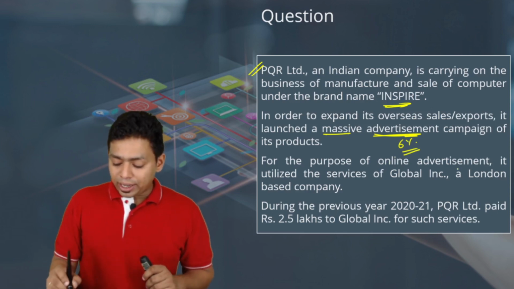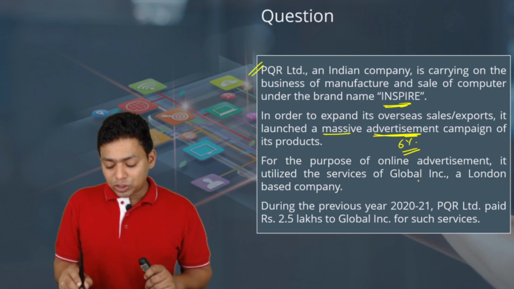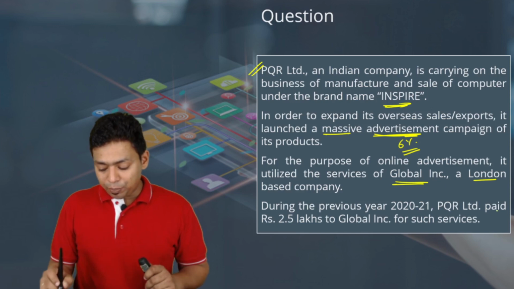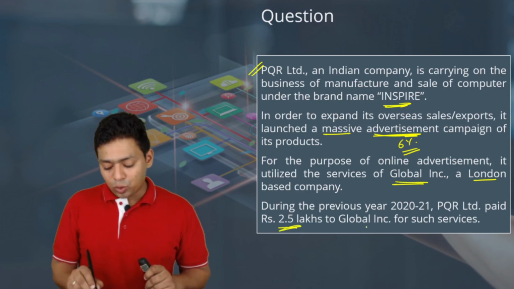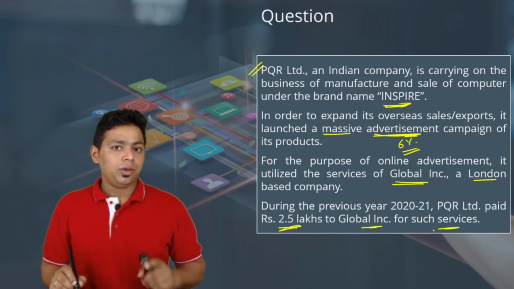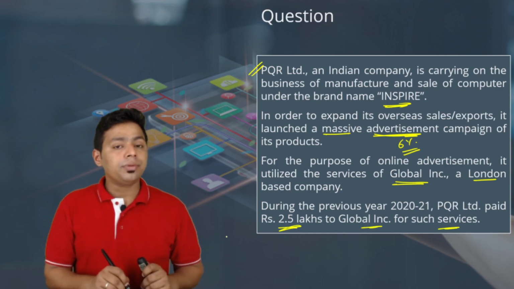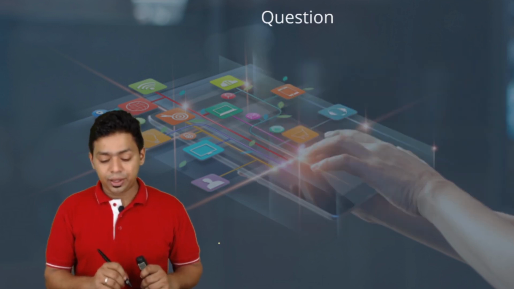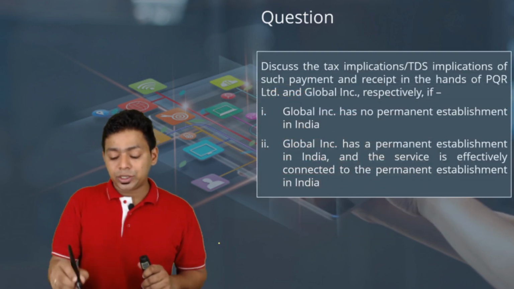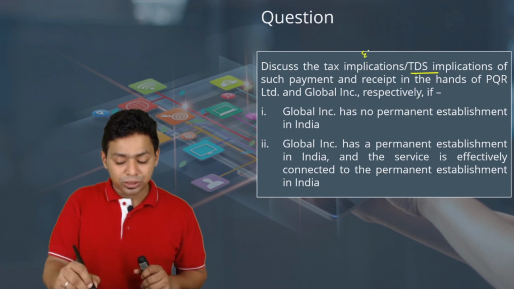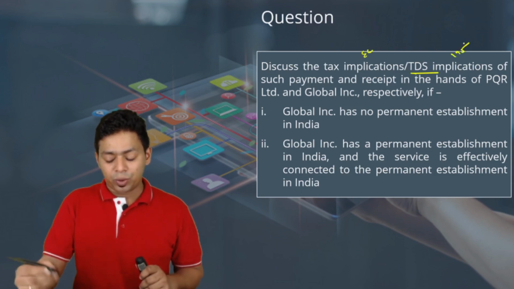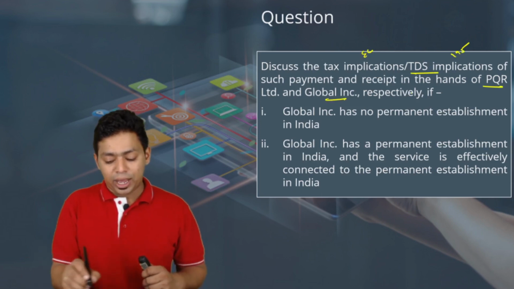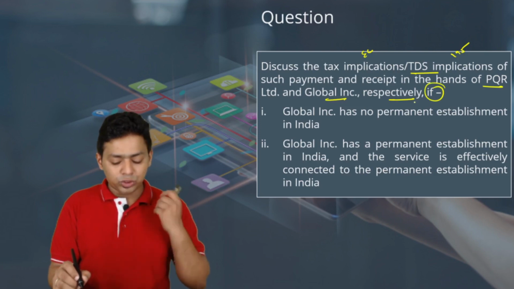For the purpose of online advertisement, it utilized the services of Global Inc., a London-based company. During the previous year, PQR Limited paid 2.5 lakh to Global Inc. for such services. Very important, please understand, it is more than 1 lakh. Next, discuss the tax implication or TDS implication. Tax implication means equalization levy, TDS implication means section 195 of such payment and receipt in the hands of PQR Limited and Global Inc. respectively, if, now they are creating two situations.